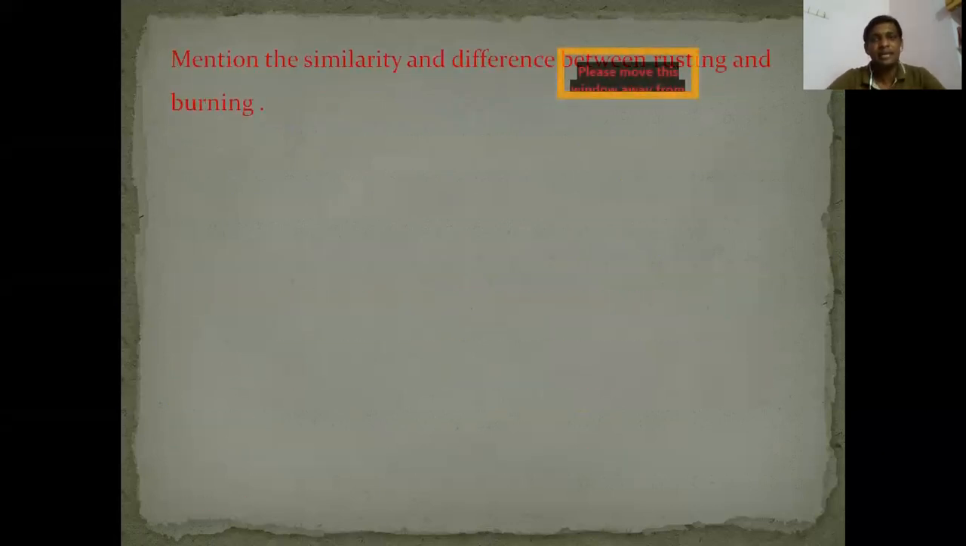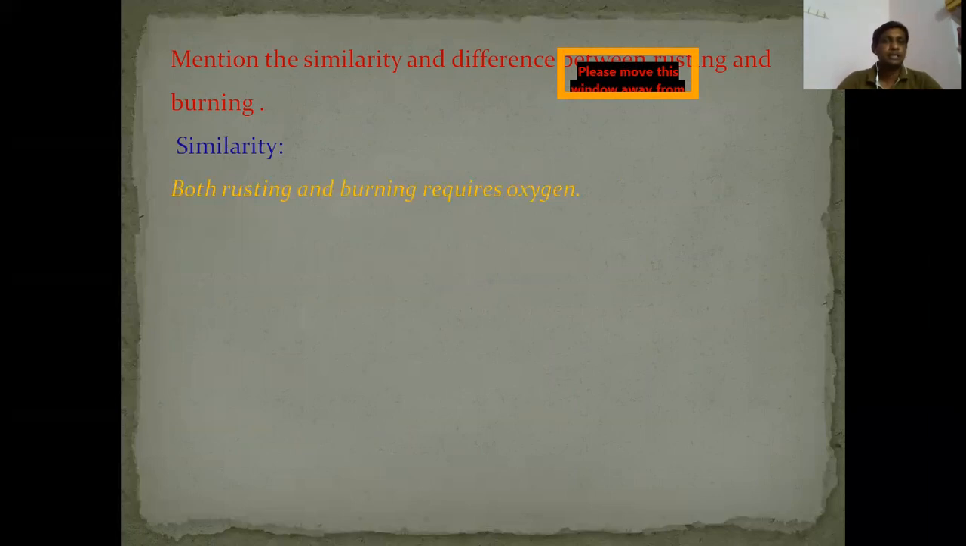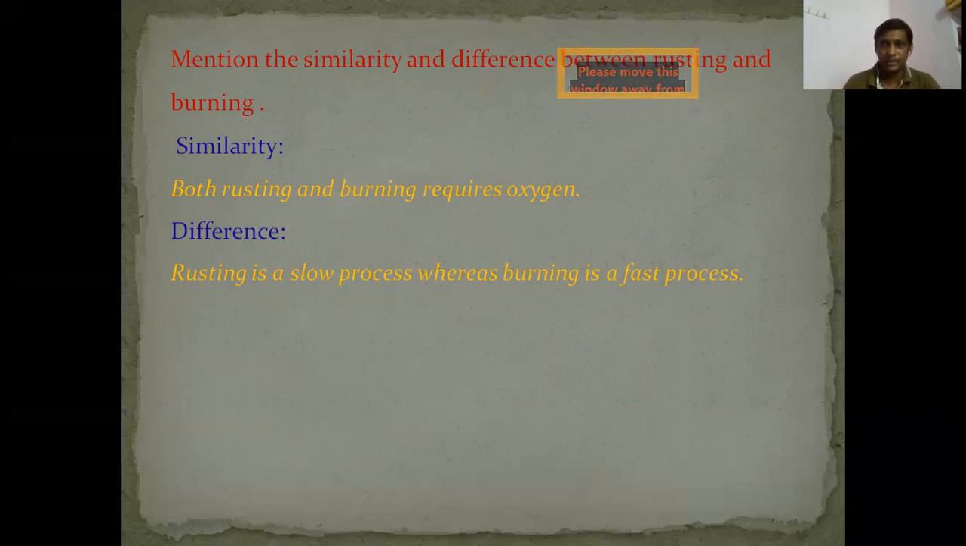Mention the similarity and differences between rusting and burning. The similarity is that both rusting and burning require oxygen. We already discussed this. The difference is that rusting is a slow process, whereas burning is a fast process. If you take a matchstick and burn it, it will burn within a minute or a second. But rusting takes some time. To obtain rust on iron, it won't come within a day or two. It will take nearly 15 days or 20 days or 1 month.